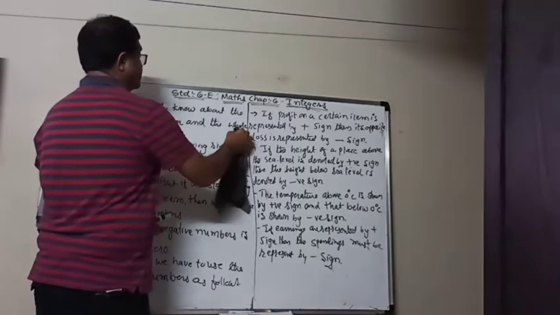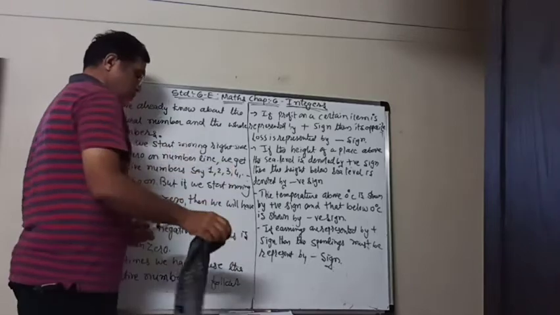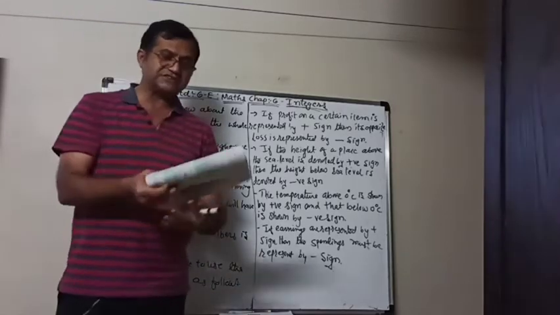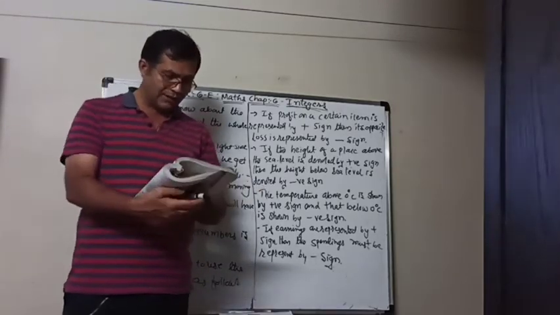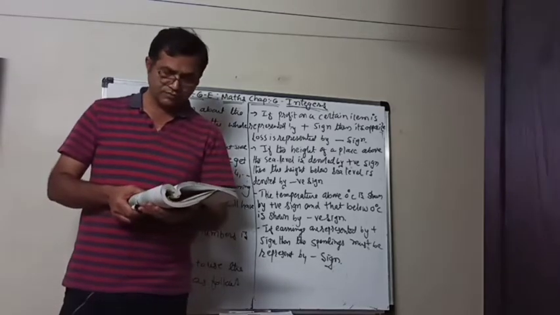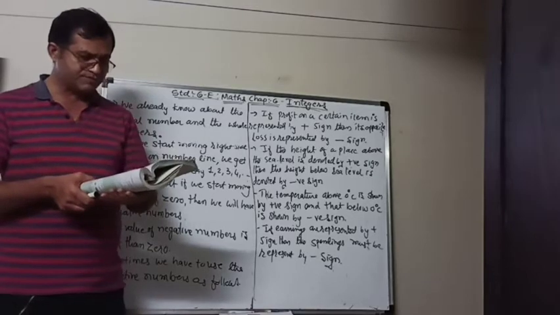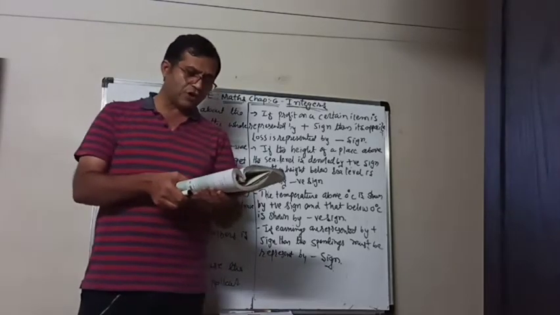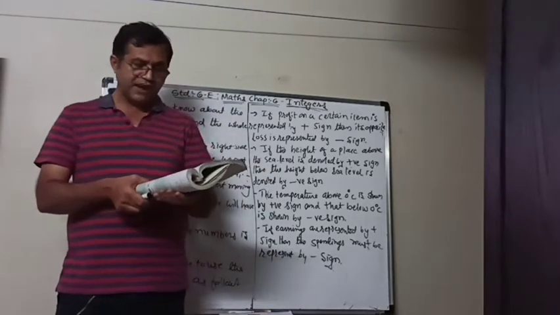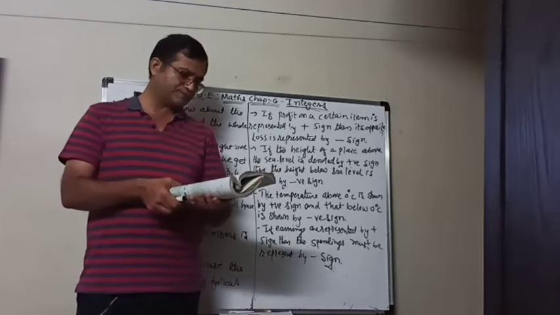And then they have to decide like blue 1, blue 2, blue 3. But we know that the sign that is used is the placement of a minus sign attached to the number.